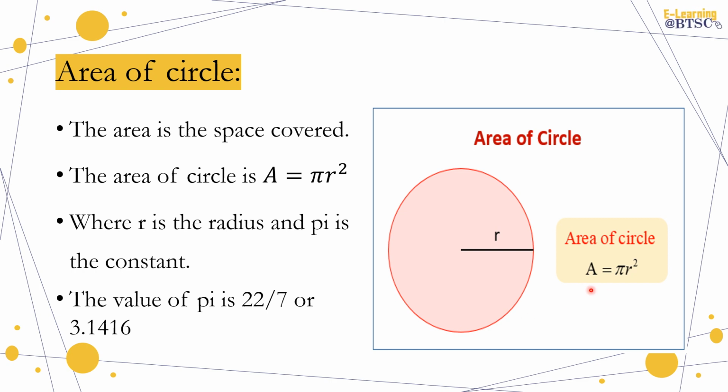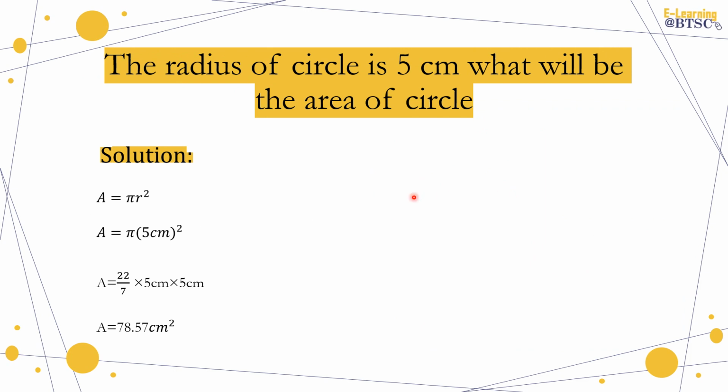What is the formula? Area equals pi r square. What is r? r is the radius. That means if you want to calculate the area, you should have the radius, where r is the radius and pi is the constant. The value of pi is given, that is 22 by 7 or 3.14. It is your choice if you want to use it in the form of a fraction or in the form of decimals, whatever value you choose.